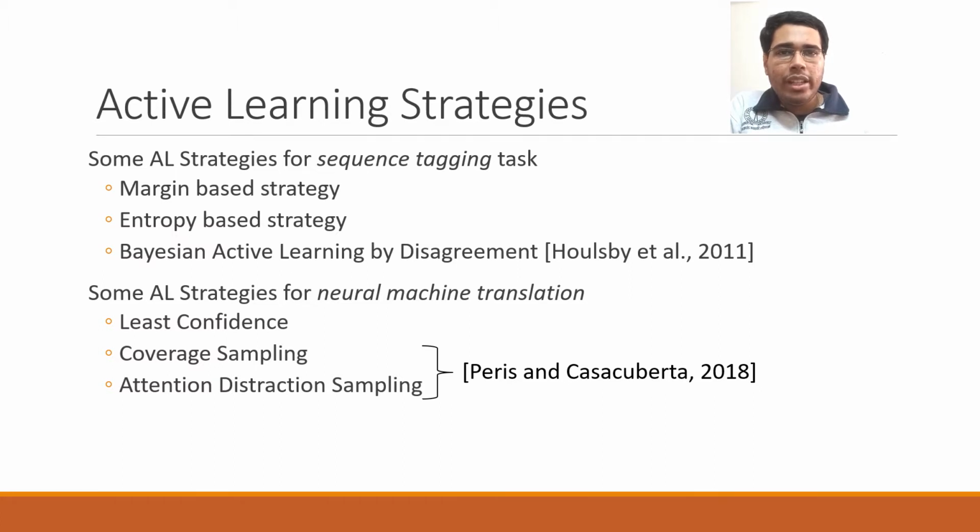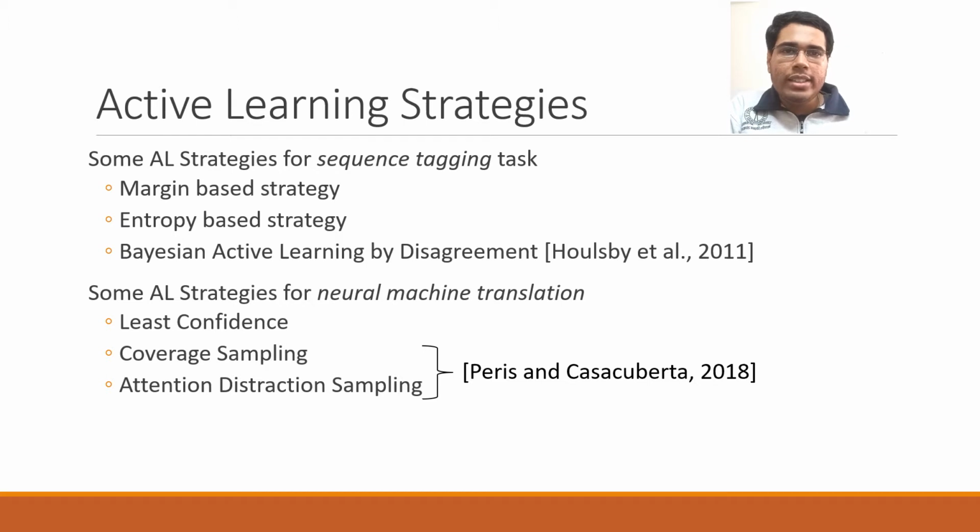Here are a few AL strategies for NLP tasks. The top 3 are used for training models to learn sequence tagging tasks and the bottom 3 are used for training machine translation models. Let's take margin-based strategy for example. It assigns a score to class labels and we select a particular sample to be labeled only if the difference between the two top scores is less than some threshold. Intuitively, the scores assigned to more confusing samples tend towards a more uniform distribution.